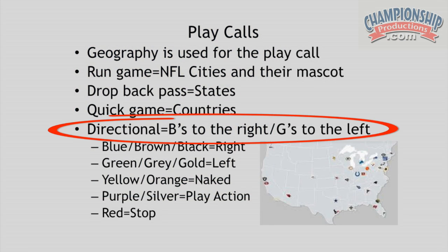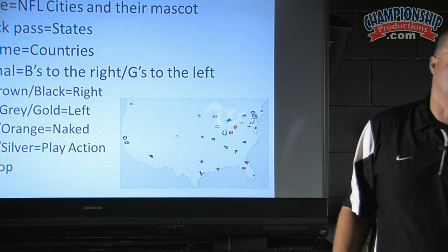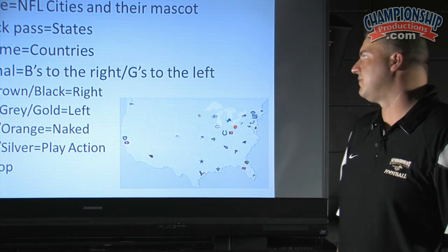So what we get to next is directionals. How do we know which way we're going? We use colors, and it starts out with the B and G family. And this is one deal. When our guys get there, we tell them right away, B's to the right, G's to the left. As you're walking around, you're saying it all day. B's to the right, G's to the left.